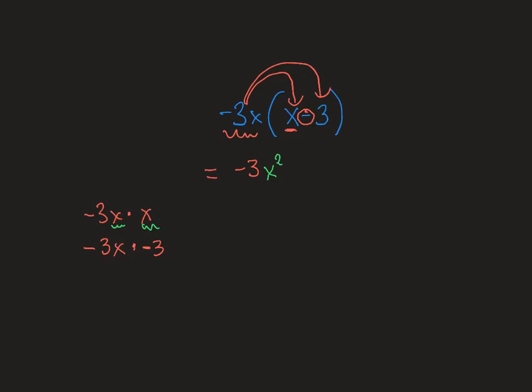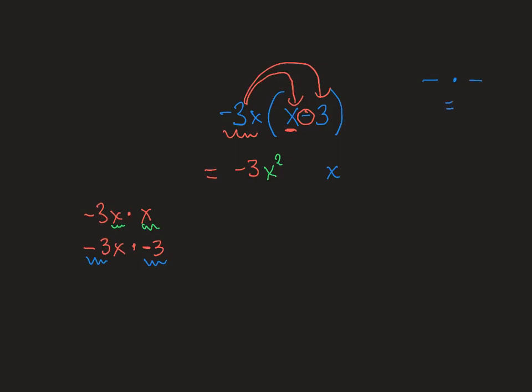Now, you then have minus 3x times minus 3. So you have minus 3 times minus 3 because nothing happens with the x. I'm going to put that x in a nice blue color here. Yep. So I have minus 3 multiplied by minus 3. What happens when you have a minus multiplied by a minus?